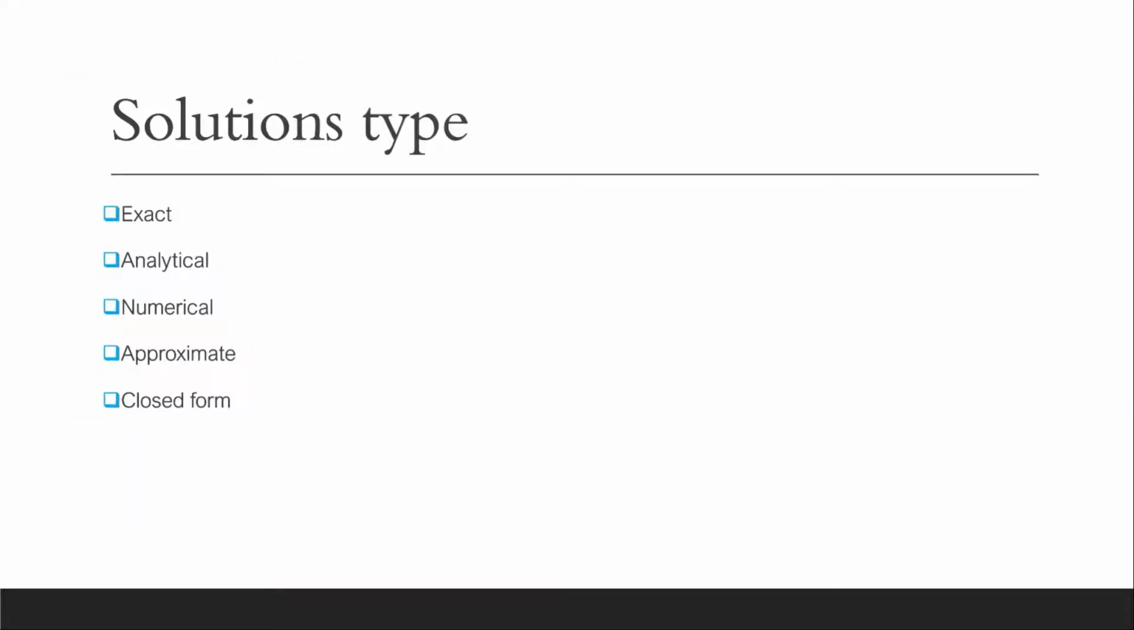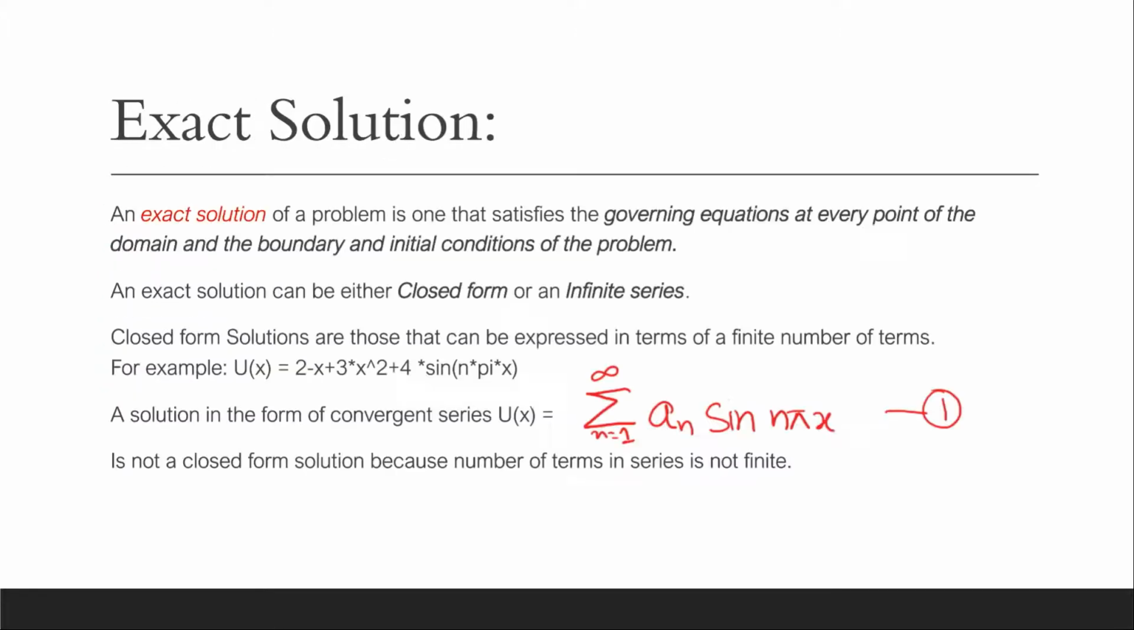There we hear about many types of solutions. First we always hear that this solution is exact, this solution is analytical, this solution is numerical, approximate solution, closed form solution. So let's see one by one what this means and what the definition gives. Let's start with the exact solution.